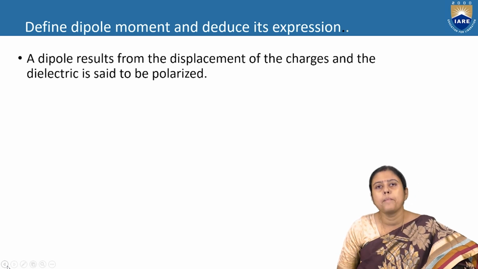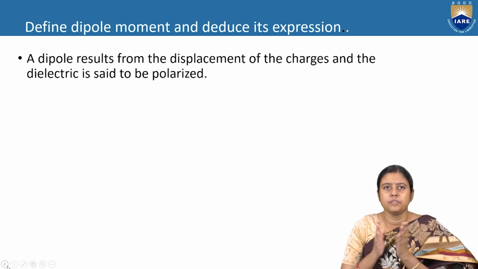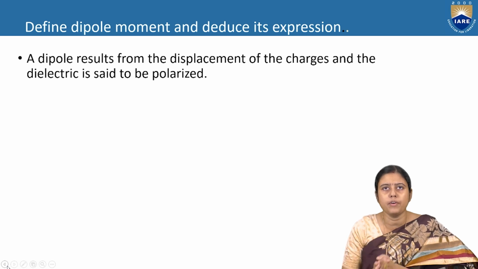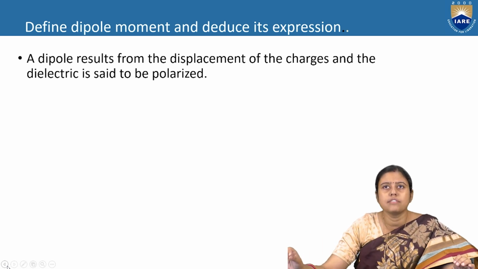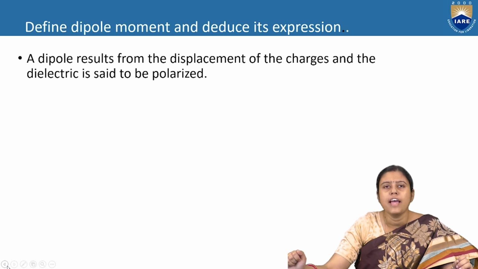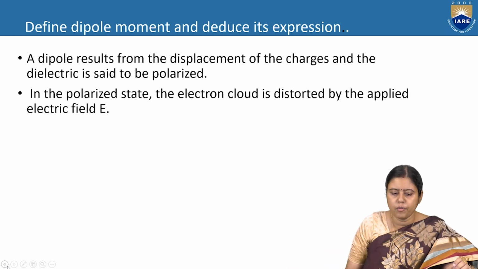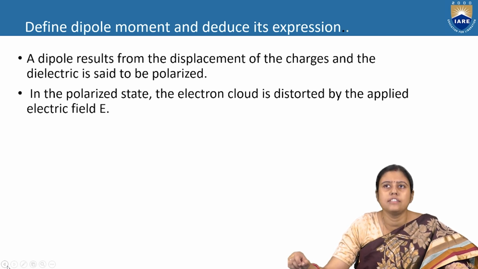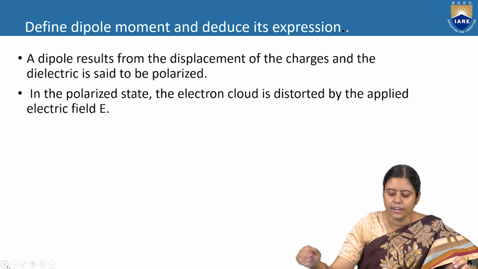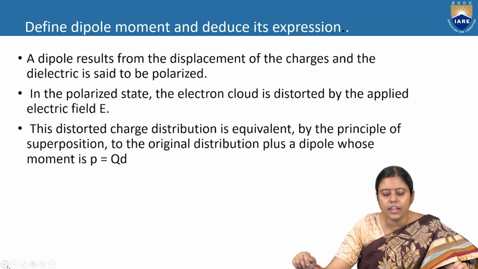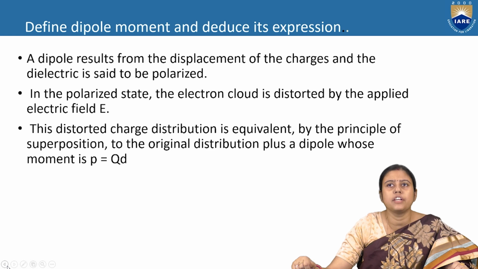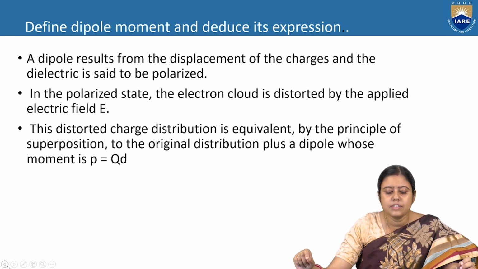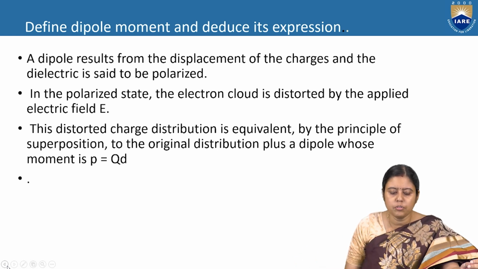So we are just making a small synopsis of whatever we have discussed. A dipole results from the displacement of the charge, and the dielectric is said to be polarized. In the polarized state, the cloud of electrons is distorted by the applied electric field E. The distorted charge distribution is equivalent, by the principle of superposition, to the original distribution plus a dipole whose moment is P is equal to Q D.